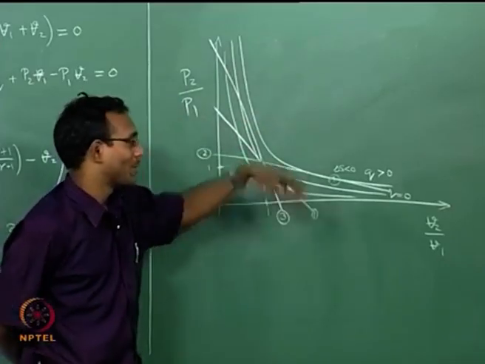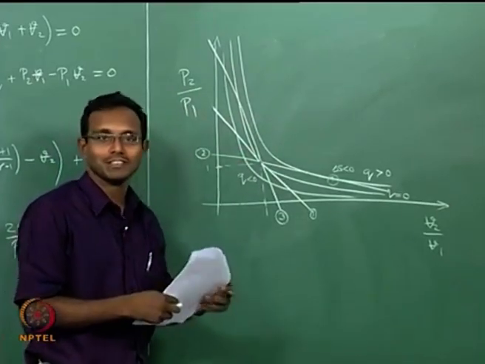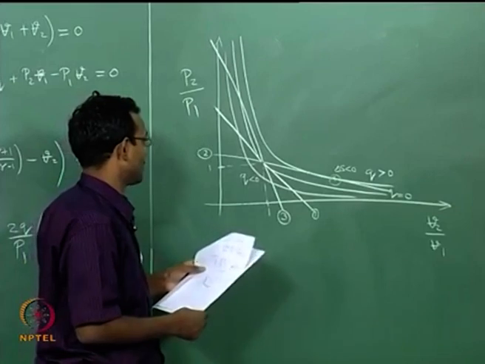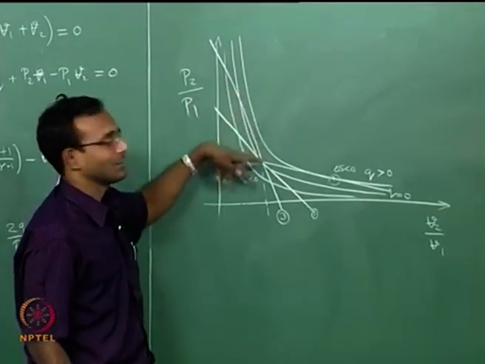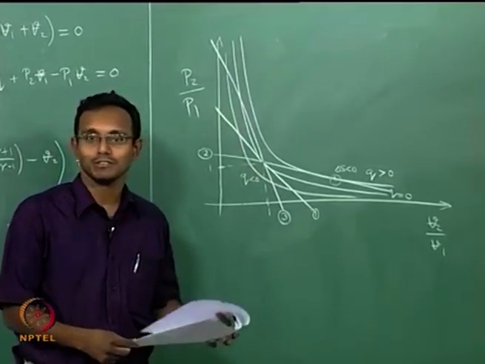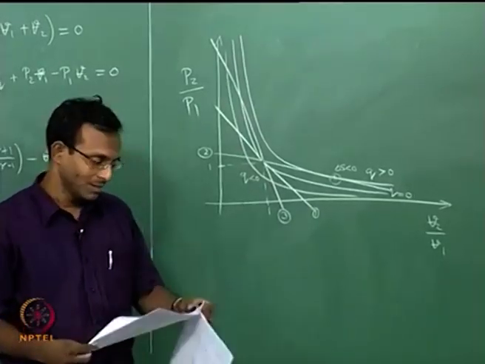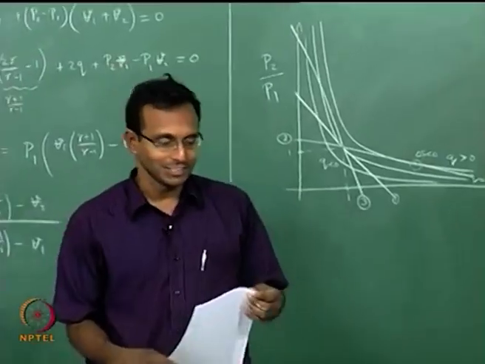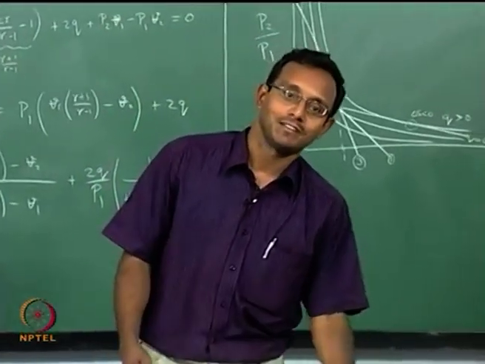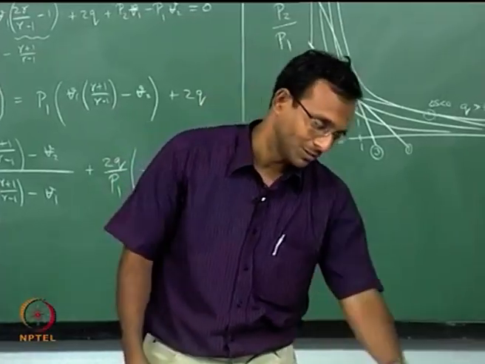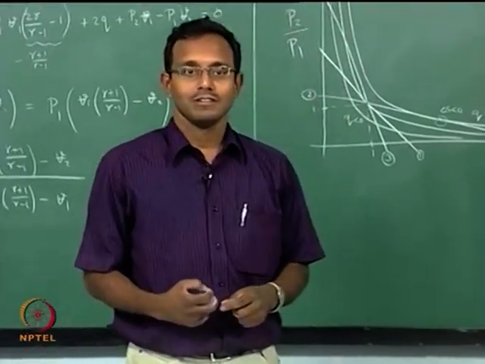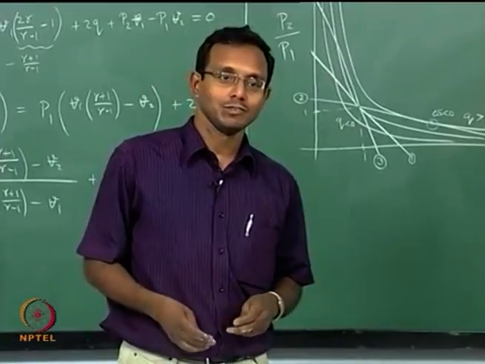Maybe I have to go to my plots, and I will do the plots thing next class because it looks like the time is not enough. You will find that there are two solutions probably possible, or just one solution depending on the situation. That particular plot we will discuss next class because there is a lot of information hidden in there. After that we will go solve some numerical examples and we will close discussion on heat addition in supersonic ducts.